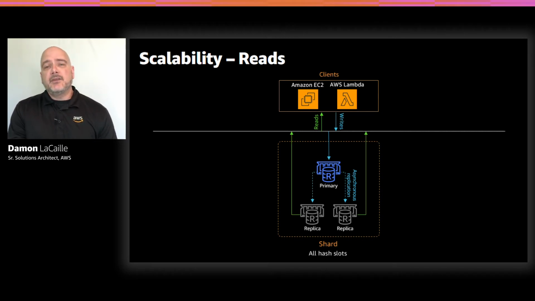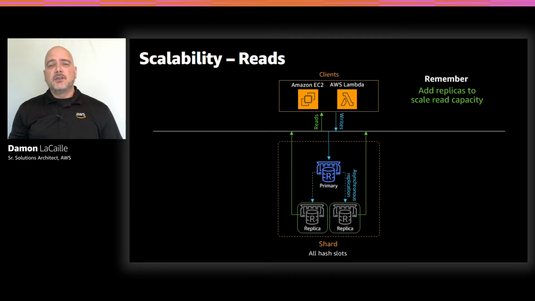And another advantage of having 2 or more replicas instead of just 1 is that if we experience a primary node failure, it has a faster failover time than having just 1 replica. And it's because we have a majority of nodes that can agree on which replica is the new primary, which is a really fast decision. It takes a little bit longer if you don't have a majority of nodes. So remember that to scale a read-heavy workload, you should consider adding read replicas, and you can adjust the number of replicas while your cluster is online, so you don't have to think that this is some kind of static configuration.